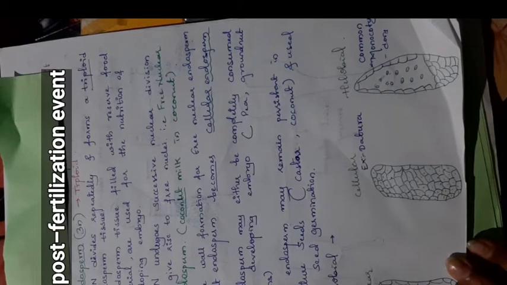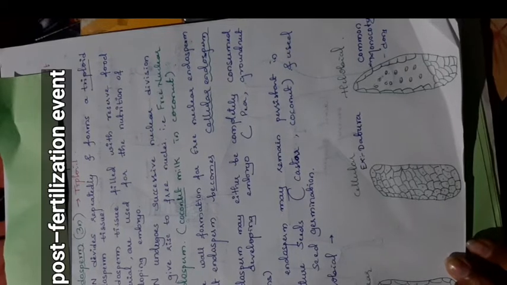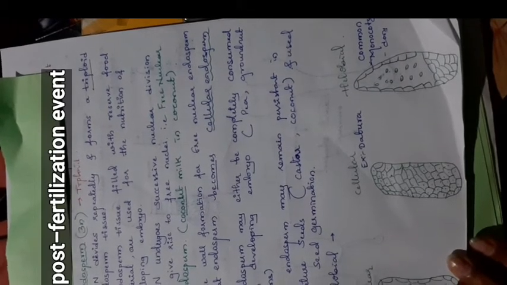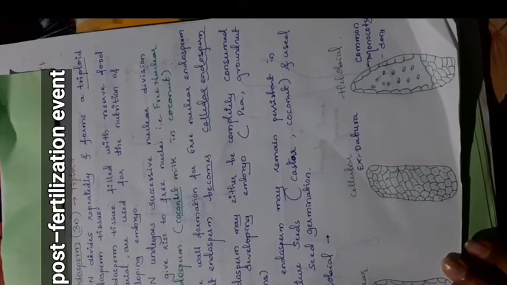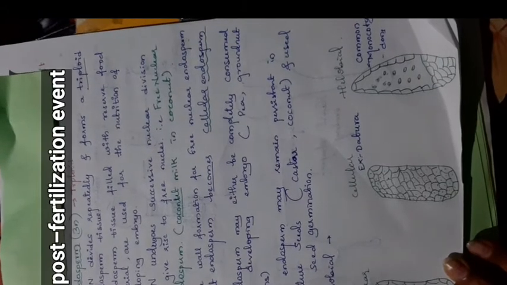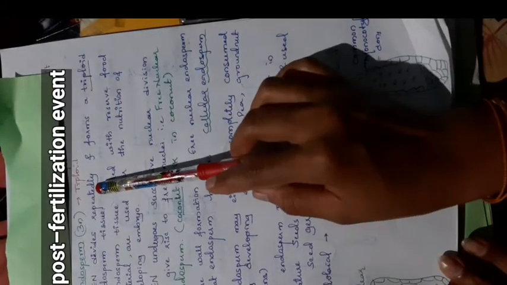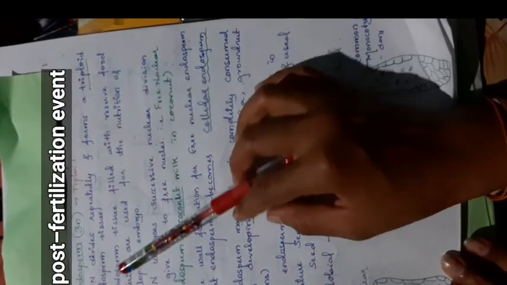The endosperm is 3N. First point for the endosperm: the primary endosperm nucleus divides repeatedly and forms a triploid endosperm tissue.